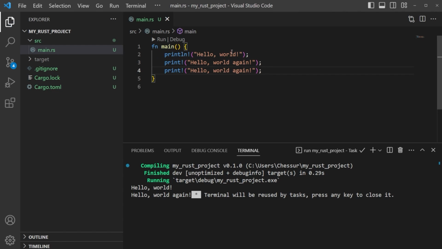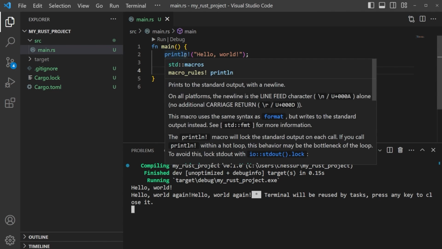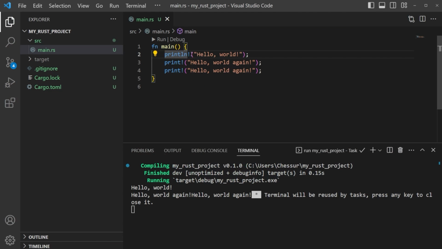Okay, there is no break line in here. There's no new line that's occurring. What's nice about println compared to just print, and why println is used mainly, is because it automatically gives you that return character or that new line character. It's automatically built into this macro, this little function. So I'm going to go ahead and delete this here. But that's the main difference here.